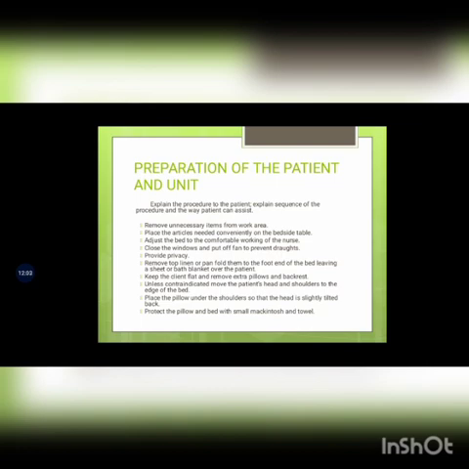So place the pillow under the shoulders so that the head is slightly tilted backward. Protect the pillow and bed with small mackintosh and towel. So cover the pillow and bed with a towel and with a small mackintosh.